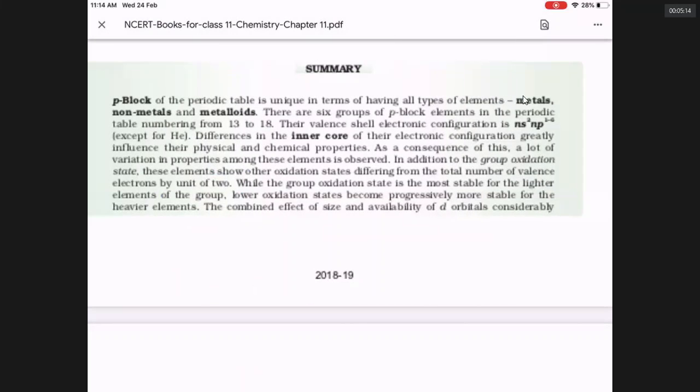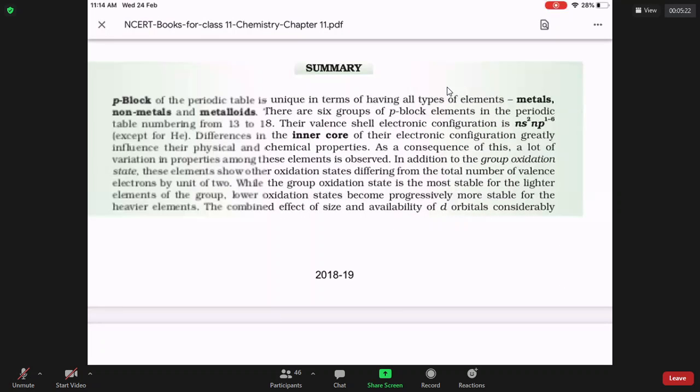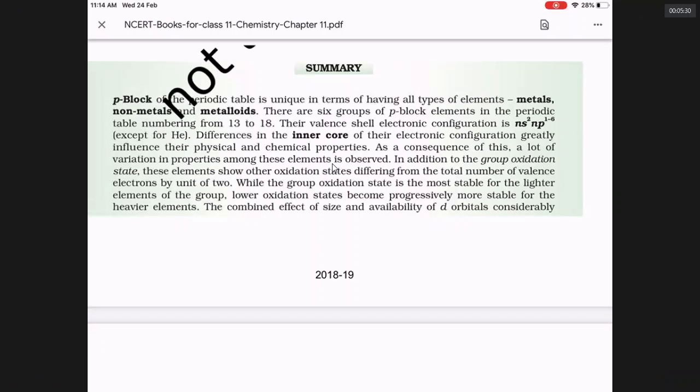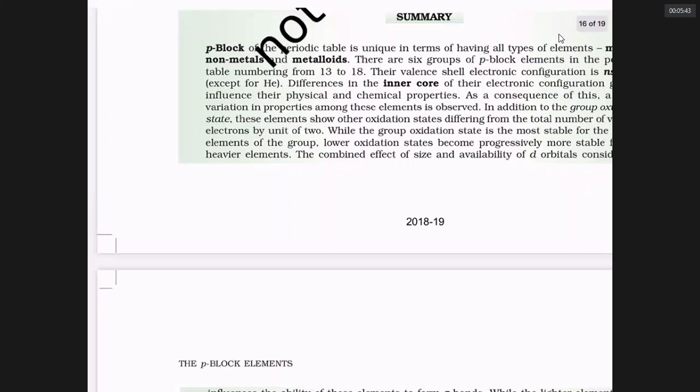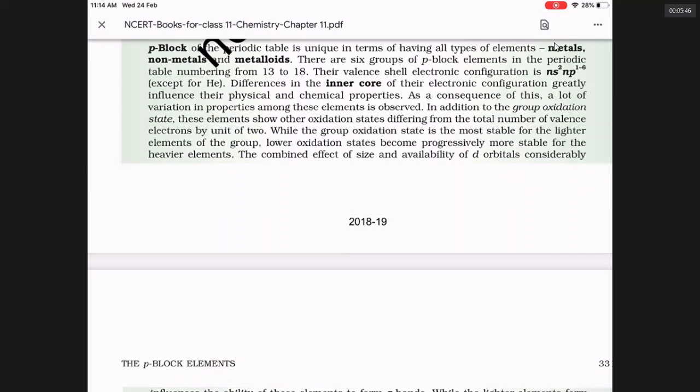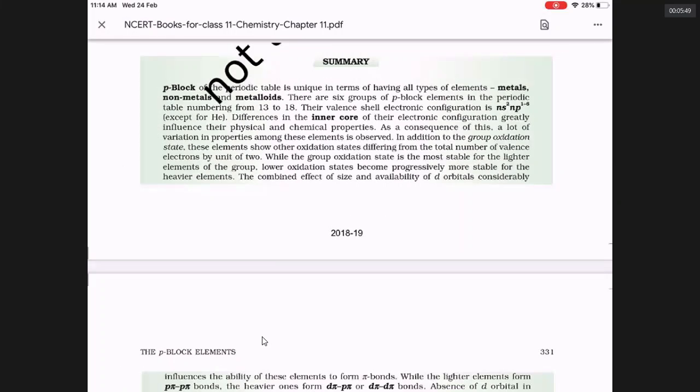The P block of the periodic table is unique in the sense that the P block contains all varieties of elements like metals, metalloids, and non-metals. P block is there in the right extreme of periodic table containing 13, 14, 15, 16, 17, and 18 groups. 13th group elements are called boron aluminum family. What are those elements? Boron, aluminum, gallium, indium, thallium. 14th group is carbon, silicon, germanium, tin, lead.